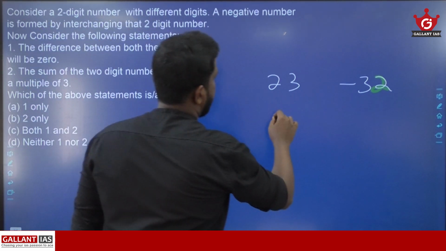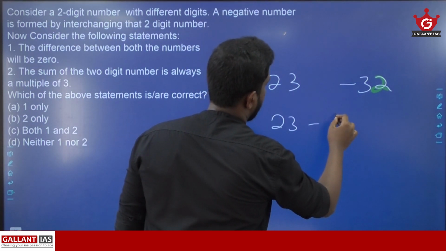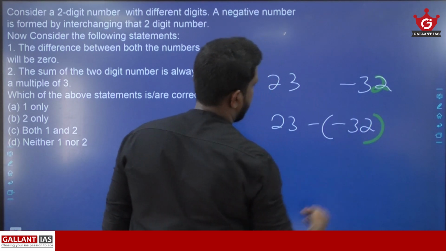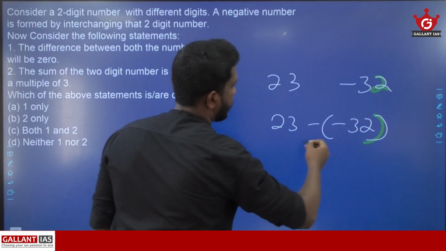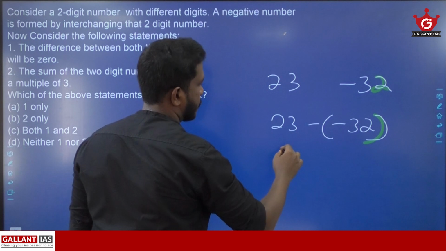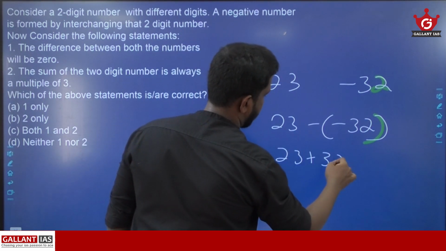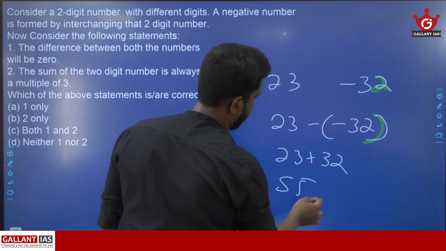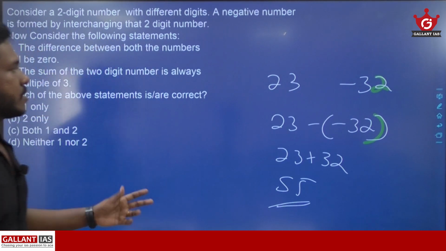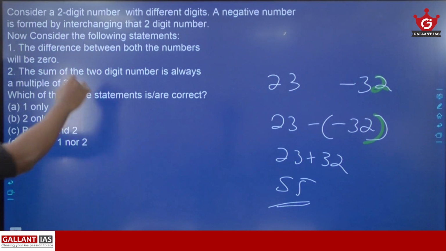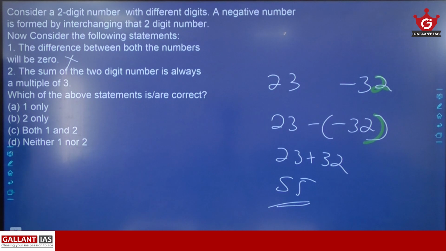So here, 23 minus of minus 32, the difference between both the numbers, is 23 plus 32, right? So you are getting 55. So there is no chance that you will get 0. So statement 1 is wrong.